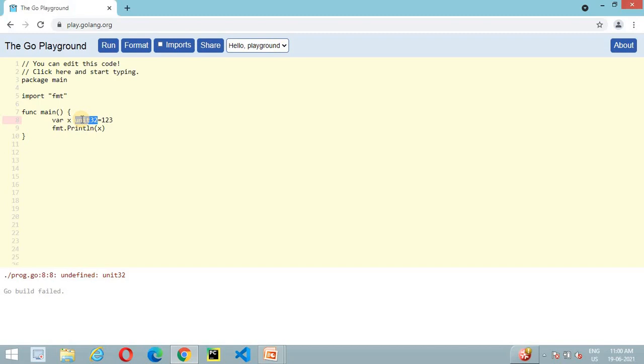Oh, there is a mistake. Last time we declared int, in this case we need to declare it uint. Sorry, that is a typo mistake, and it may work. Yeah, it will display 1 2 3, and as we discussed earlier, it is used to store only unsigned integers. If you use minus here, meaning a negative number, then it will throw an error. Yeah, overflow. So that is not possible with uint.